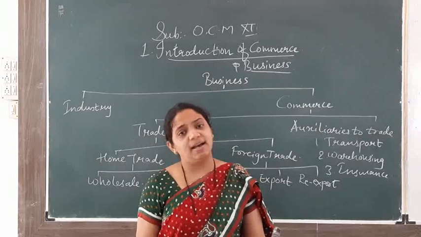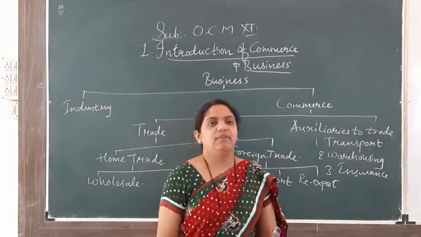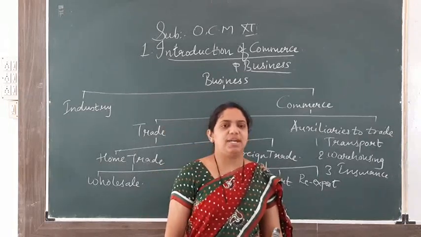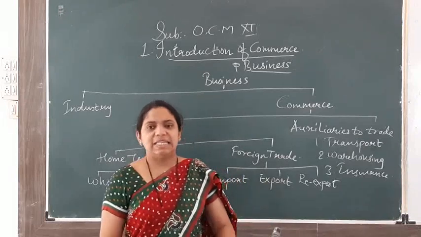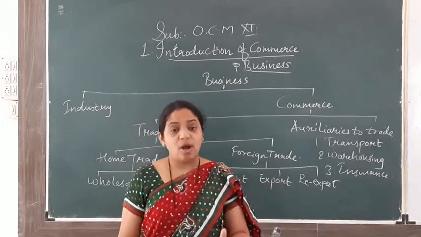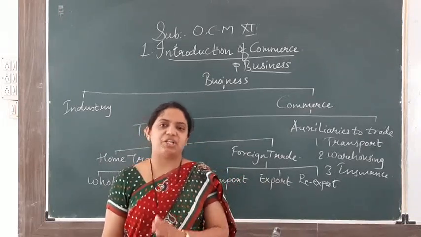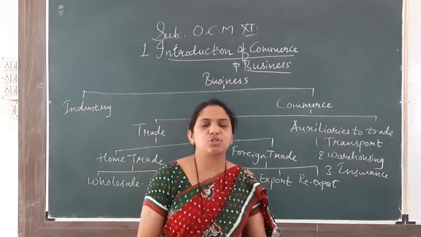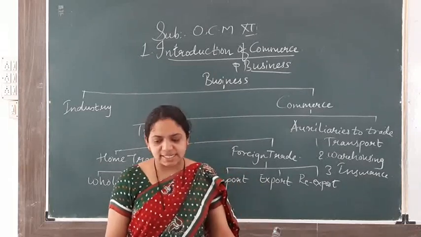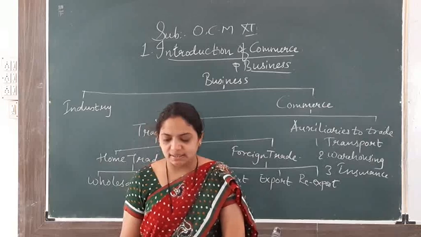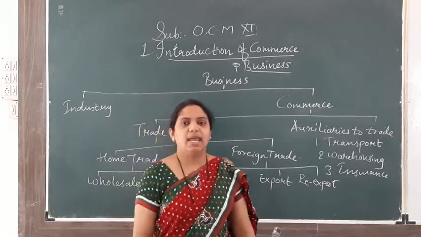All these things are related. So auxiliaries to trade are those activities that help trade function smoothly and bring goods from the manufacturing center to the consumption center. They are called aids to trade.